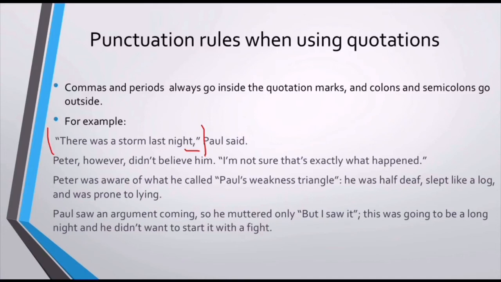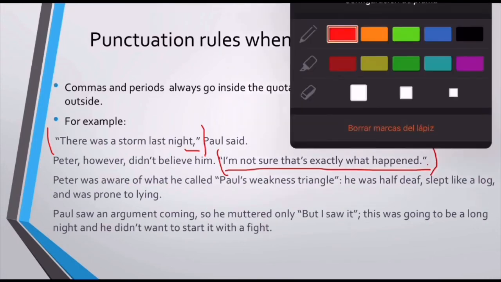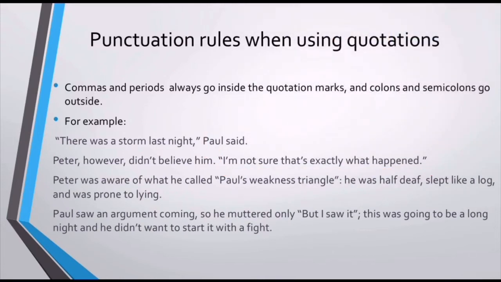Commas will always be inside a quotation. Also, you see in the second example, "I'm not sure that's exactly what happened." Here we're closing quotation marks and the period is inside the quotation marks. You cannot place a period after a quotation mark. So let's erase this and let's see the other way.